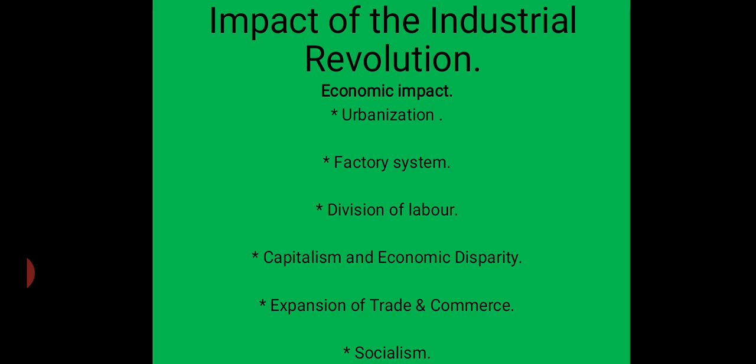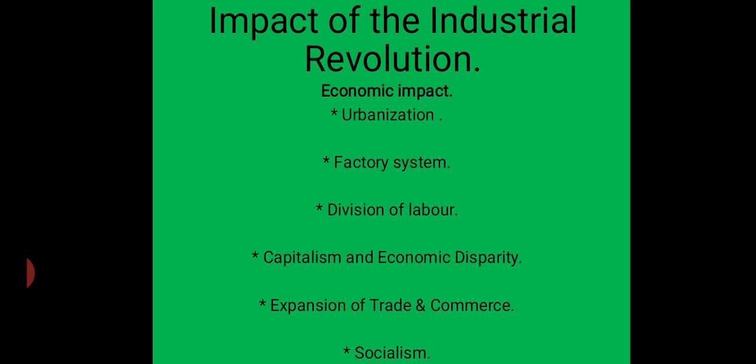Second economic impact, factory system. The Industrial Revolution led to the destruction of the domestic system of production. Earlier, the industries were run with the help of family members in their own villages. But now, workers went to work in factories and machine-made goods were manufactured on a large scale. The work was divided between people according to their ability, skill, and specialization.